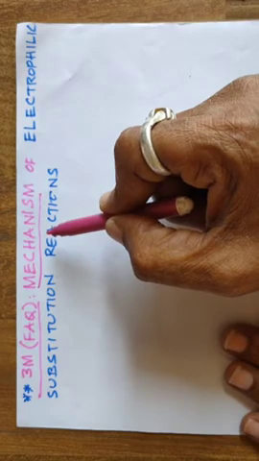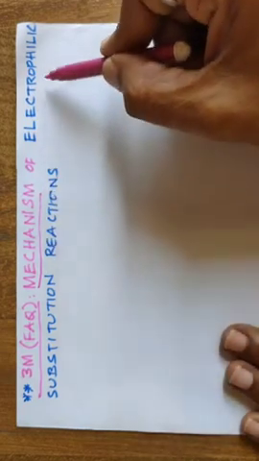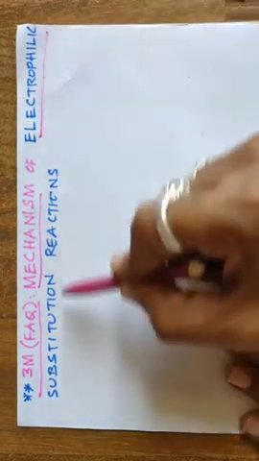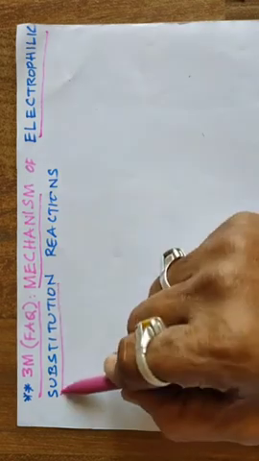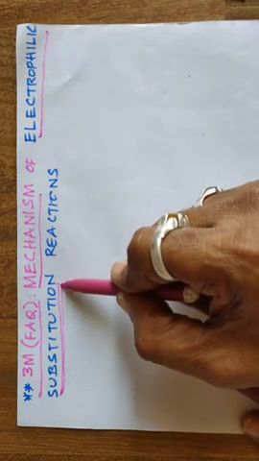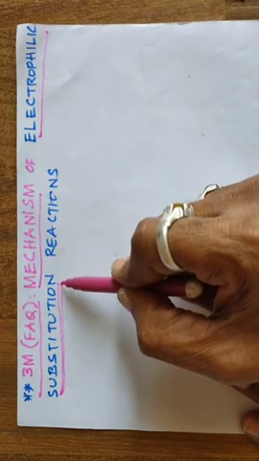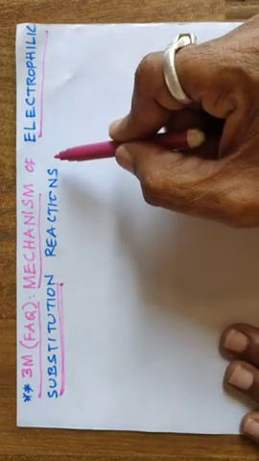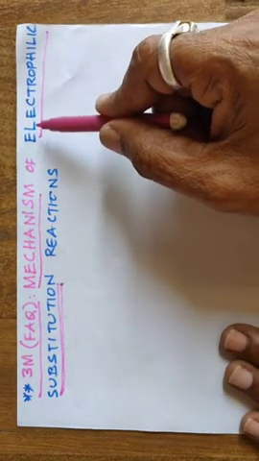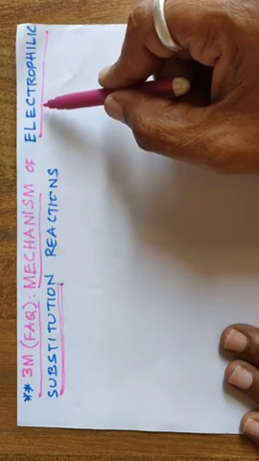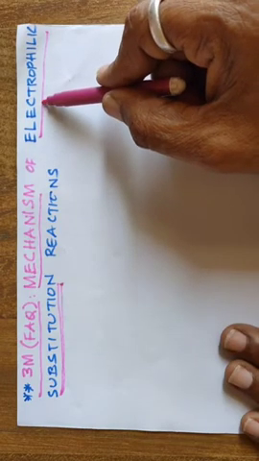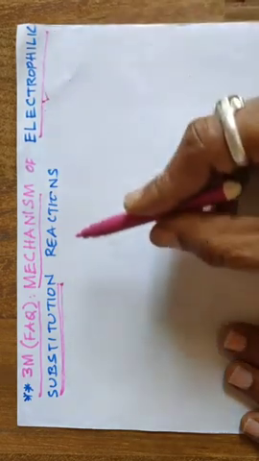All these are known as mechanism. And this is electrophilic substitution reaction. Benzene undergoes substitution reaction. In place of hydrogen, one or more hydrogens are replaced by another atom or group of atoms, and that introducing particle is electron deficient, that is an electrophile, which will be seen very soon.